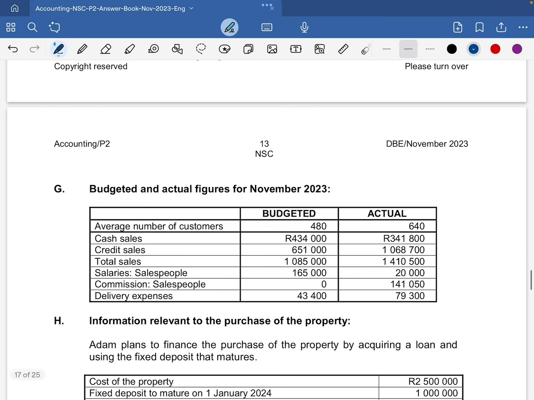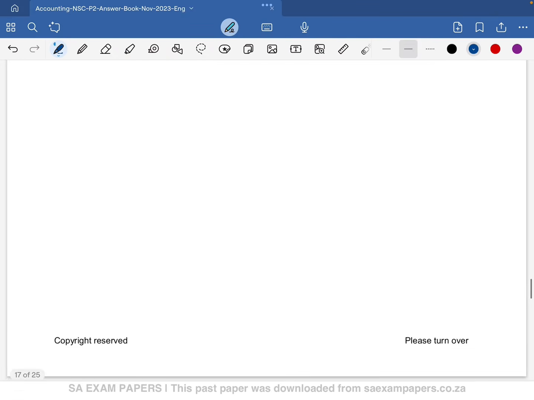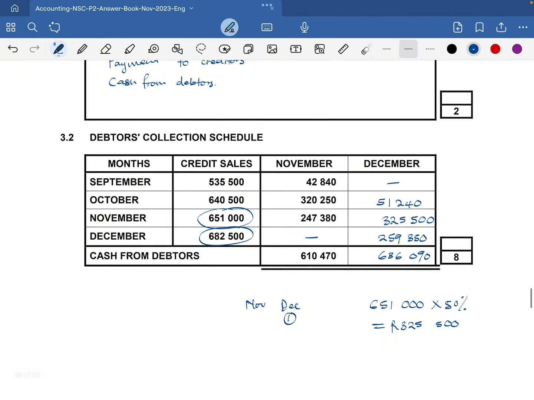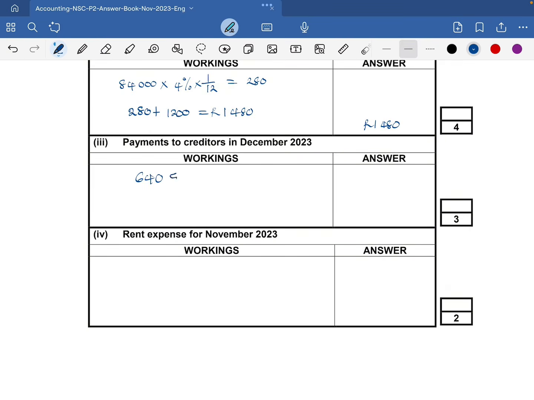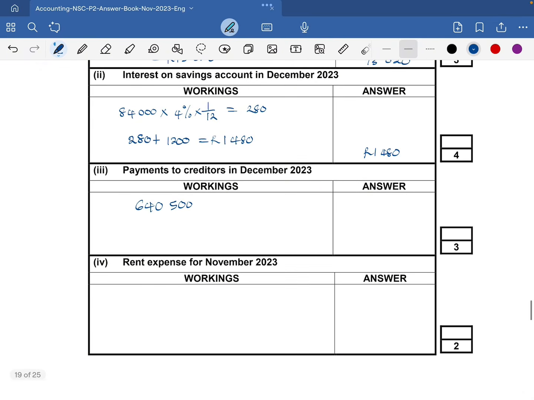Now, we were given the October sales. But let's first look at our credit sales here. In October, we had credit sales of 640,500. Those were our sales, but we need to determine the cost of sales. Remember that these are credit sales.